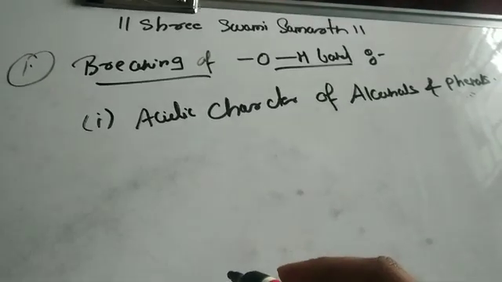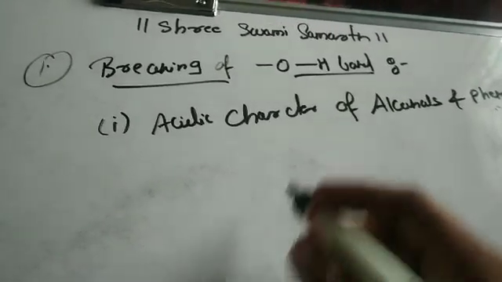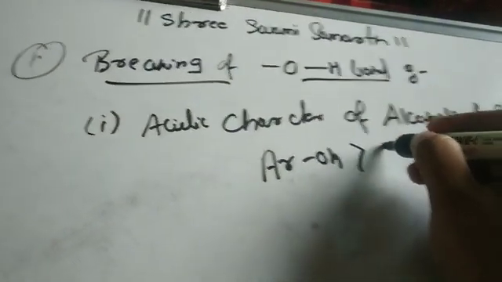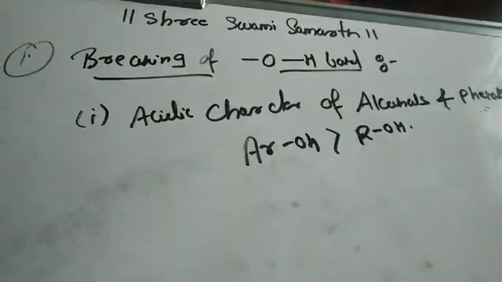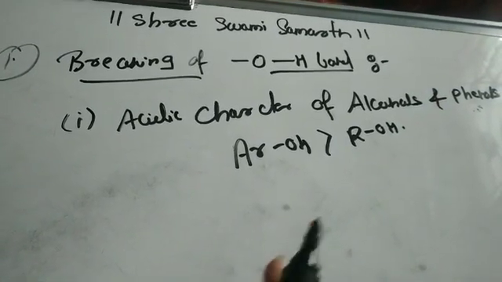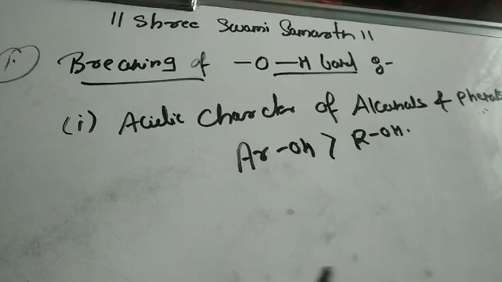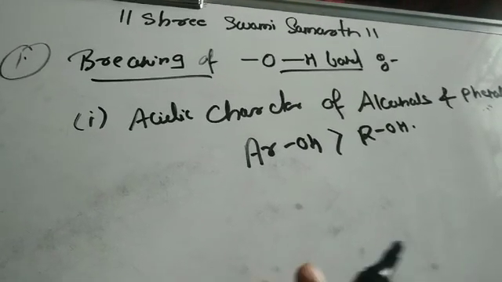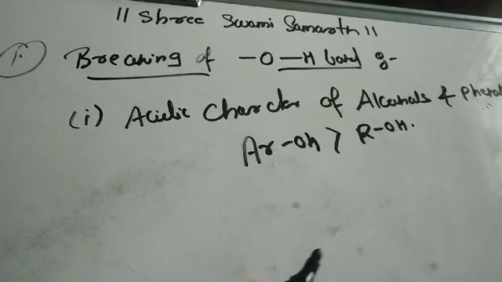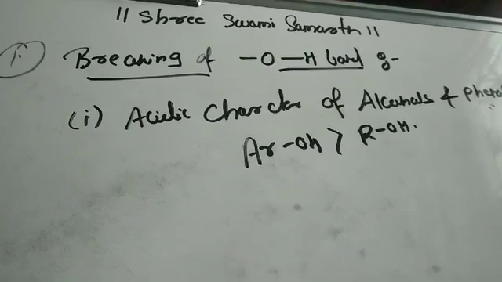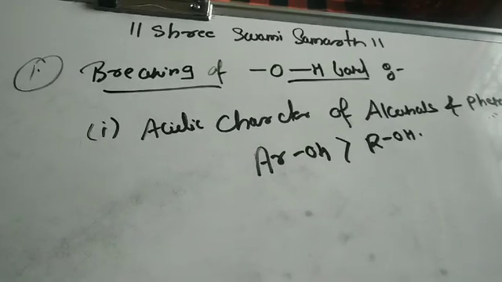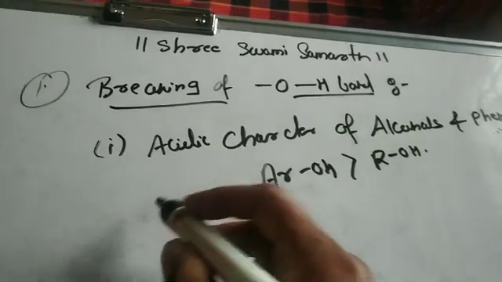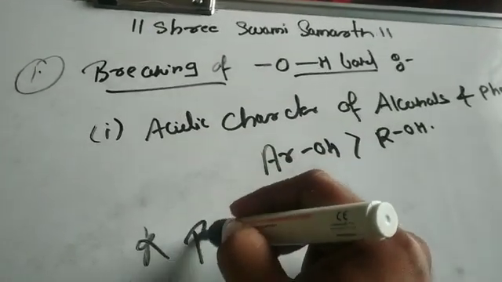So in this case, we are going to talk about the acidic character. We all know that ArOH is highly acidic compared to ROH. That is, removal of a hydrogen from the alcohol is difficult, but the removal of a hydrogen from the phenol is easy, right? The reason I told you, because of the electron withdrawing group and electron donating group, this occurs. But one more thing you all need to remember, that phenols are acids, but they act as a weak acid in the aqueous medium. You can note it down somewhere else.